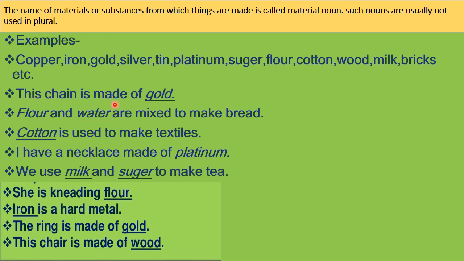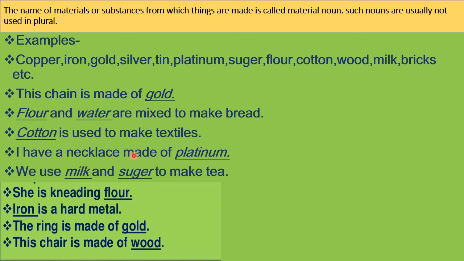Here, this chain is made of gold. Here gold is a material from which the chain is made. So it is a material noun. Next, flour and water are mixed to make bread. Here flour and water are materials from which we make bread. So they are also material nouns. Cotton is also a material noun which is used to make textile.